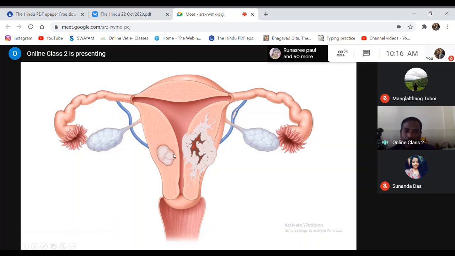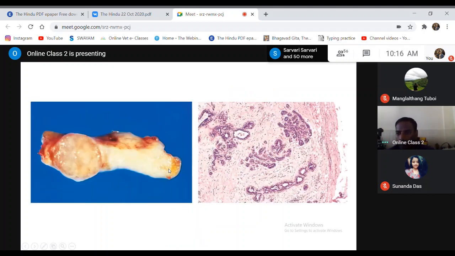This fibrous tissue forms a protective covering from the tumor mass. That is what happens in case of benign tumors.